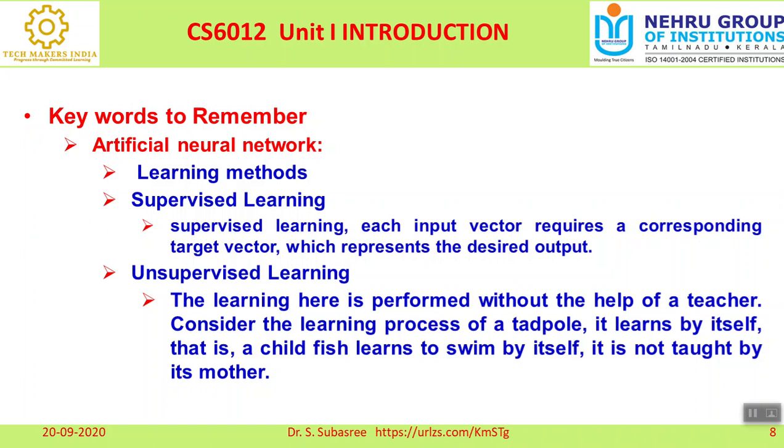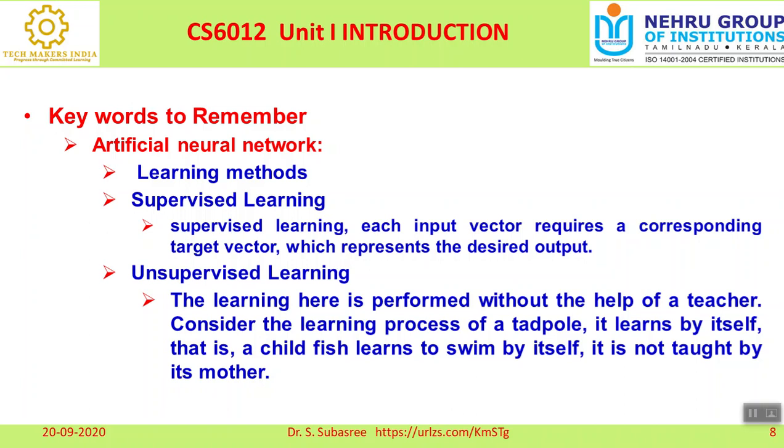And another one is unsupervised learning. So here we do not have a teacher. Nobody is helping us or guiding us. And another important thing is we do not know what the target is. That is very, very important. What is the target? This is the maximum level, right? This is the target value. This is the desired output. Like that, no parameter is available. But even then, we want to learn and train and achieve a certain output. That is called unsupervised learning.